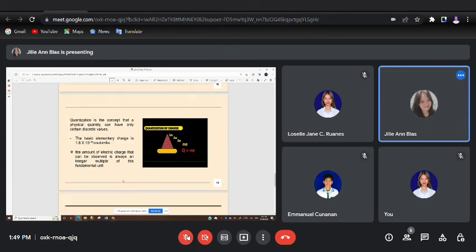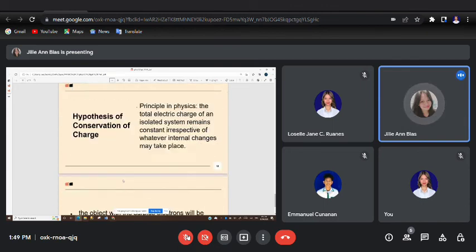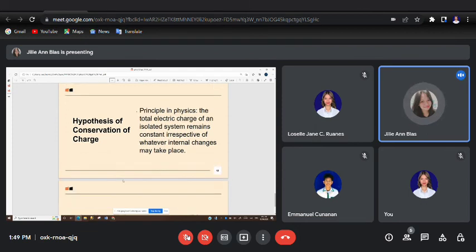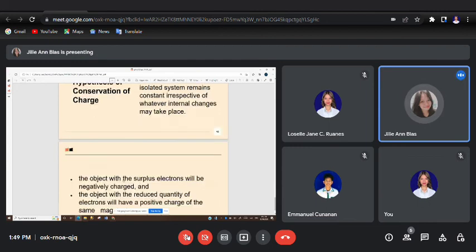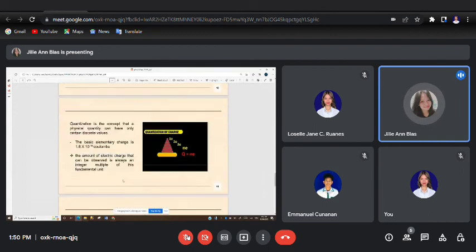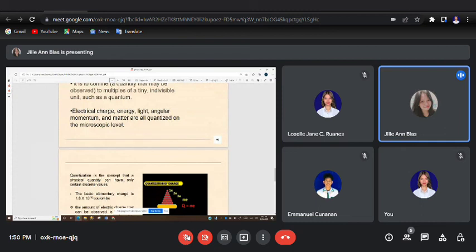And lastly, we discussed that one property of charge is that it is conserved. So that's why we have this hypothesis of conservation of charge, which generally just states that the total electric charge in an isolated system will always remain constant, regardless of the internal changes that may take place within it. So that's it for our virtual discussion for today, and I hope you guys had fun learning all this with the rest of the members as much as I had fun also.